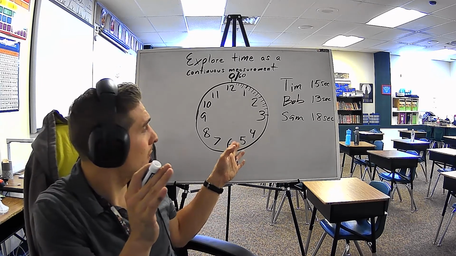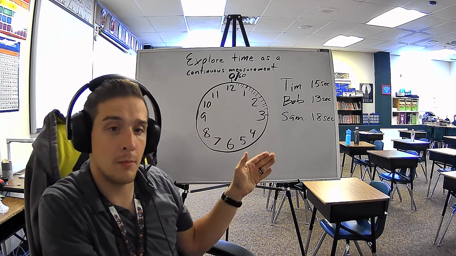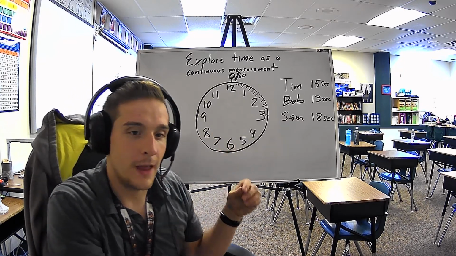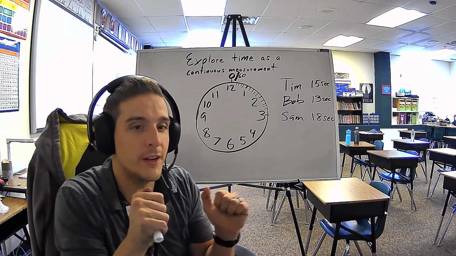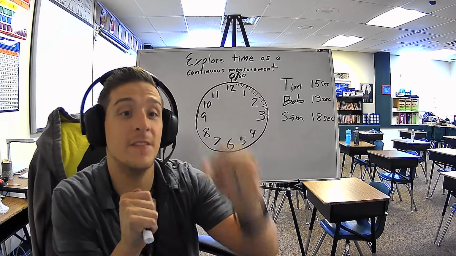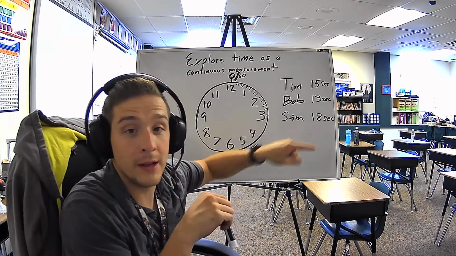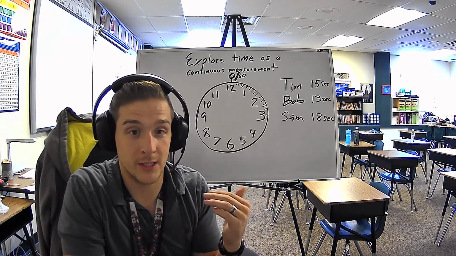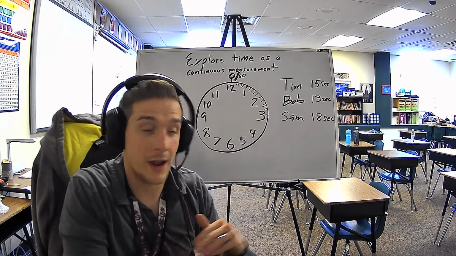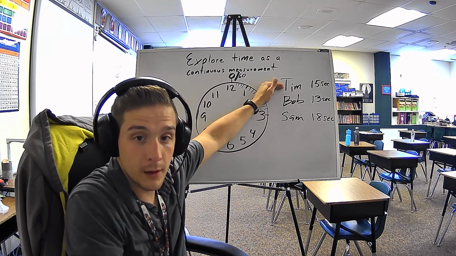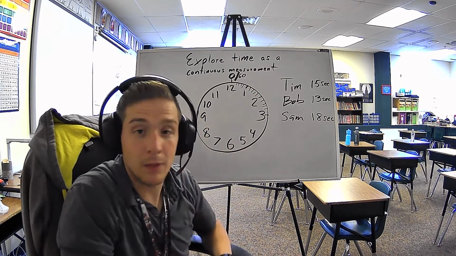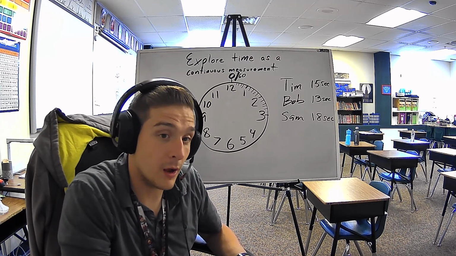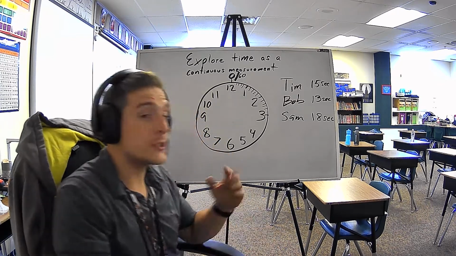So going off this, if Tim ran the race in 15 seconds, Bob finished the race in 13, and Sam finished in 18. If they all started at the same time, who finished the race first, or who finished it faster? The answer to that would be Bob, because he finished it in 13 seconds. And then who came in second place? The second person to finish is the person who finished with the second lowest time, which would be Tim. And then who came in last? It would be Sam. Not by much, only by 3 seconds. Not that much longer, but it took him the longest to finish. So, just kind of keep that in mind.